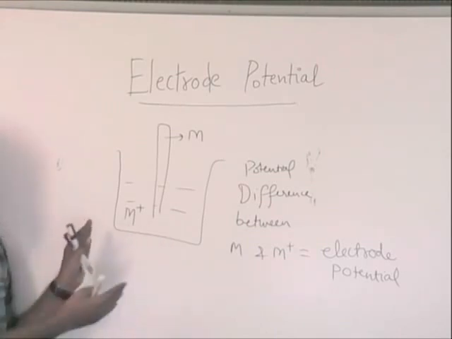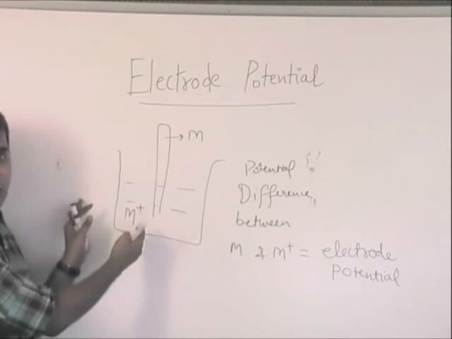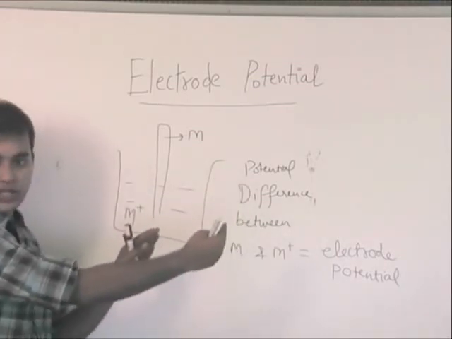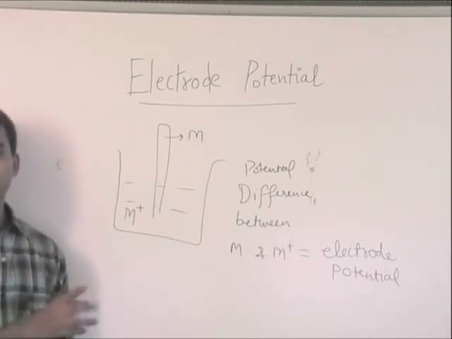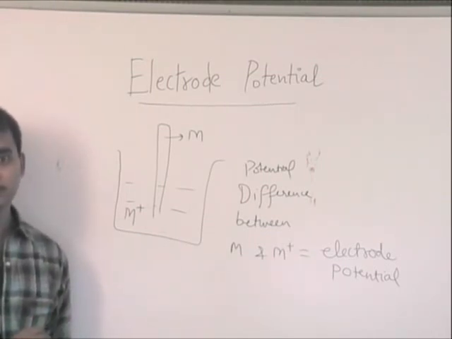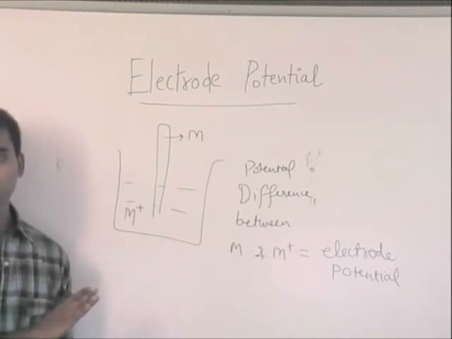So what we are going to do is, suppose this is the electrode potential of a half cell, I mean one part of the cell, and then we are going to take the electrode potential of the other part of the cell, and to find the potential difference between these two, we will subtract those. Clear? We are going to do it ahead. As of now, this thing is clear.